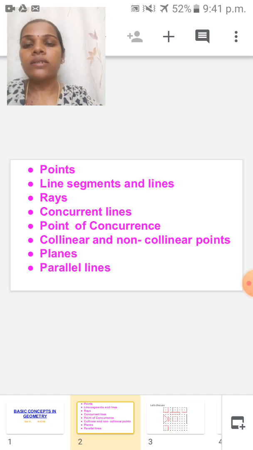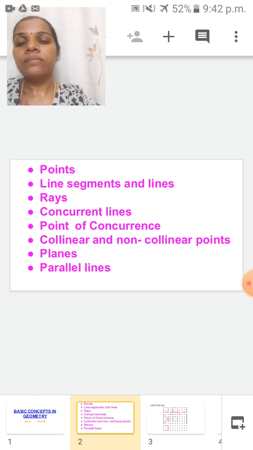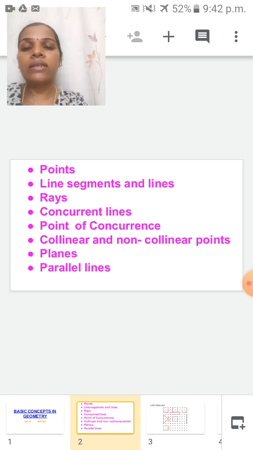Next one is rays. Rays, one side end point is there, another side arrowhead is there. Ray is the part of a line. It will start from one point in one direction. So the starting point of a ray is called what? Its origin.